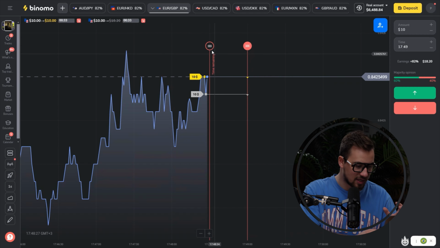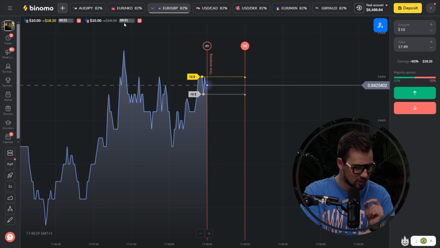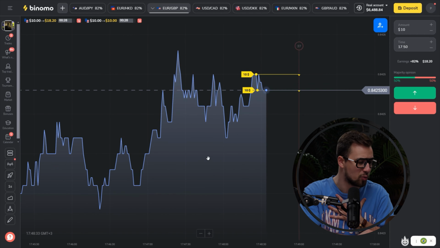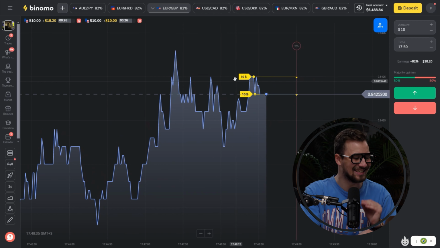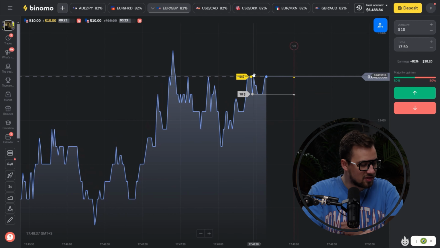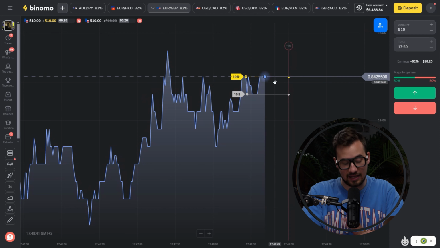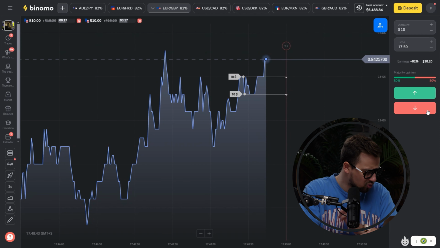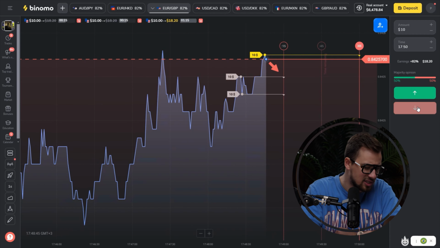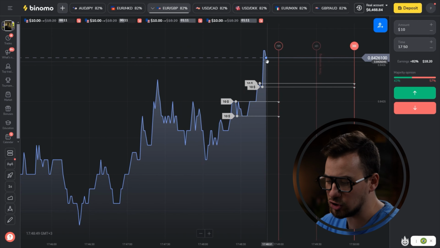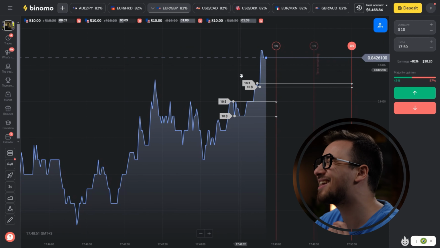So now the price begins to go up. Therefore, most likely it will be necessary to change the vector of our movement and open at the lower points exactly to the uptrend. So let's set the trend line below. We see that we have the lows here, and approximately when the price approaches these points, our task is to open upward trades. Initially, try to determine the trend of the chart in order to open a correct trade.